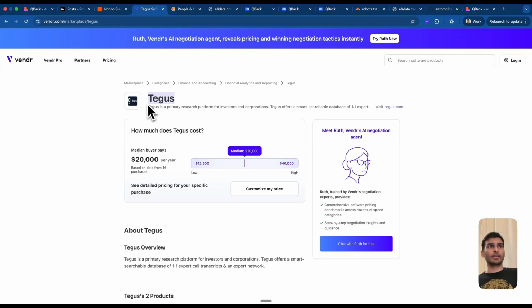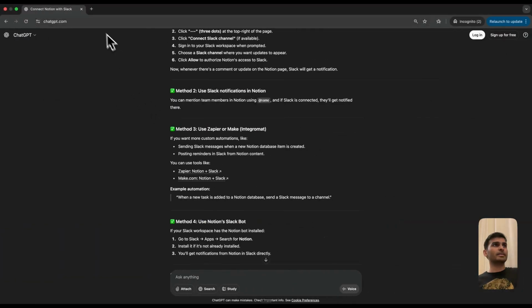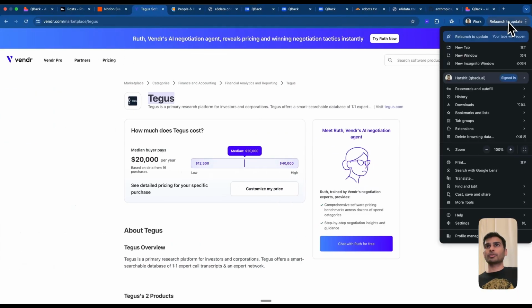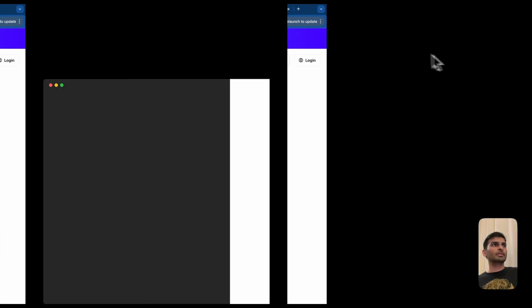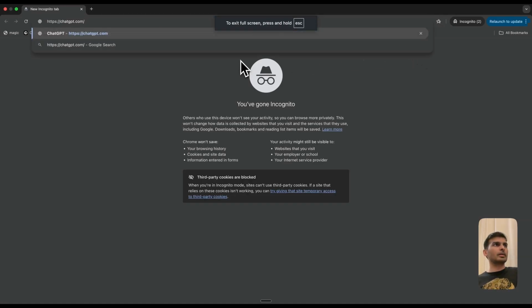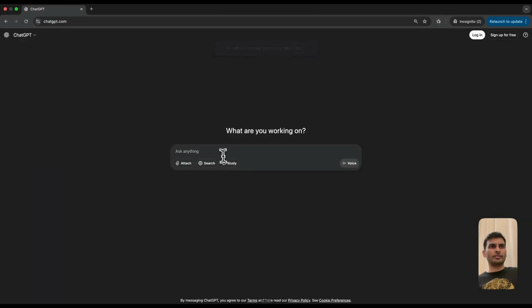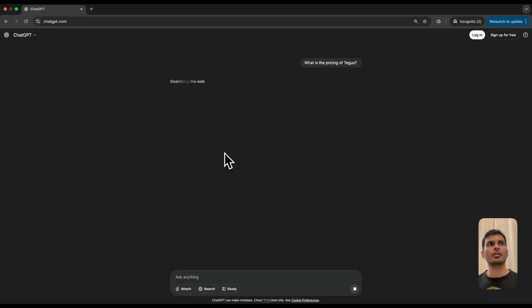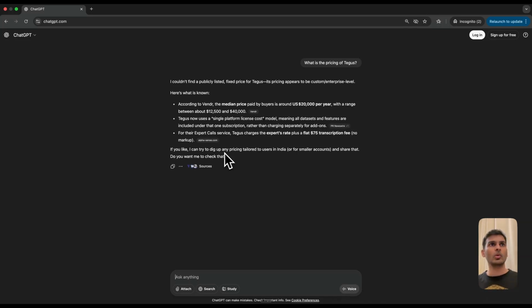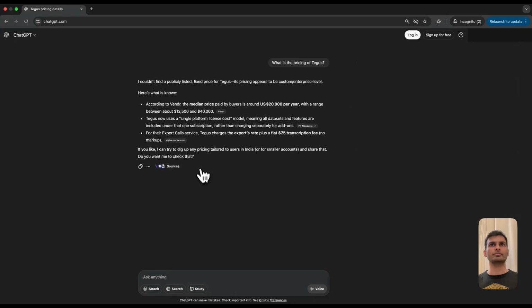So I know for sure that Tegus has their own pricing page, but let me open up a new incognito tab. What is the pricing of Tegus? Ideally, it should, yeah, I think first is Vendr.